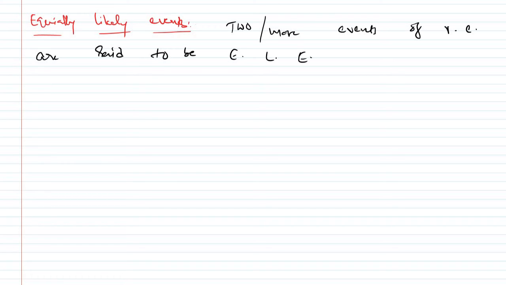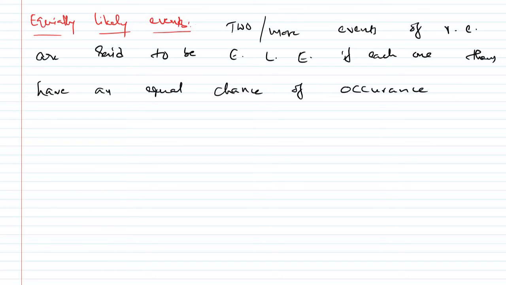Okay, sir. So the next one is equally likely events. Two or more events of a random experiment are said to be equally likely events if each one of them has an equal chance of occurrence. Do you understand? Equally likely events. Yes, sir.